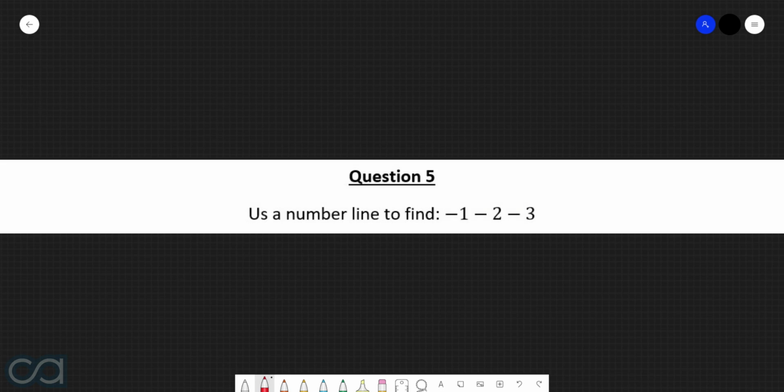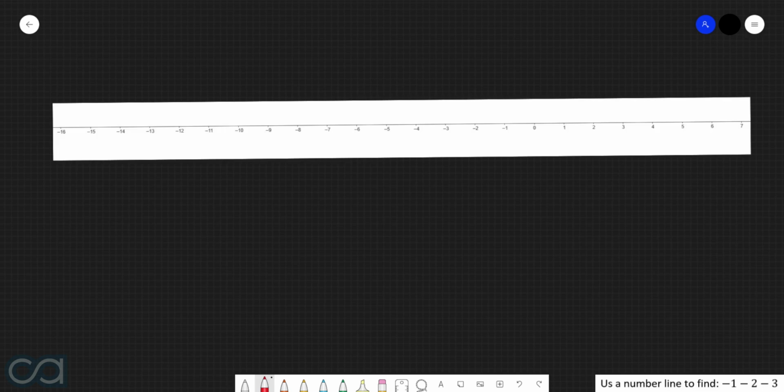Question 5. Use a number line to find negative 1 take 2 take 3. Okay, let's first of all pop in a blank number line. Now with this one, we're first of all starting off at negative 1. We will then subtract 2, which means that we're moving to the left 2 times. This arrives us at the number negative 3, and now we're subtracting another 3, which means that we're going to move left again 3 times. This arrives us at the number negative 6, which therefore tells us that negative 1 take 2 take 3 is equal to negative 6.